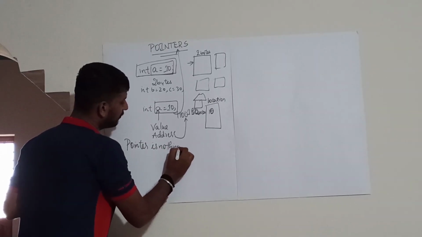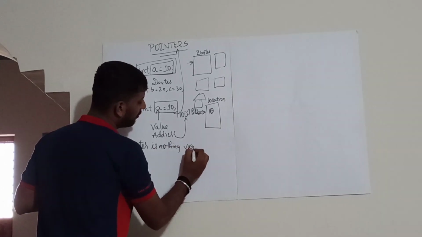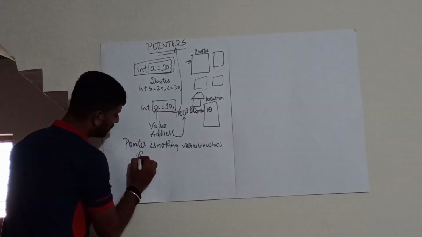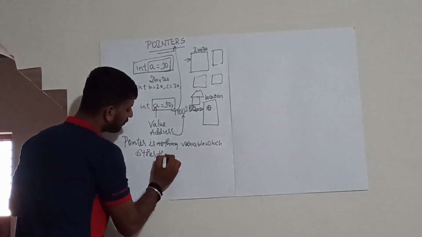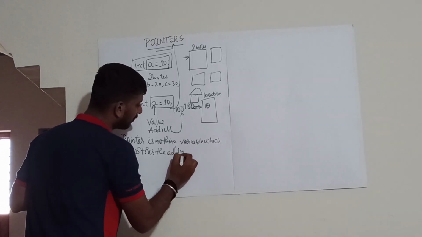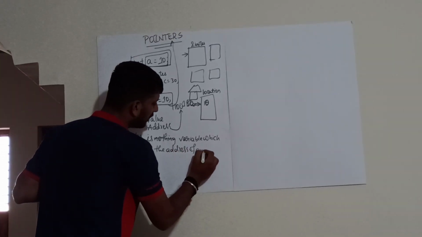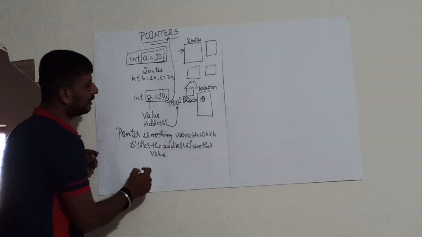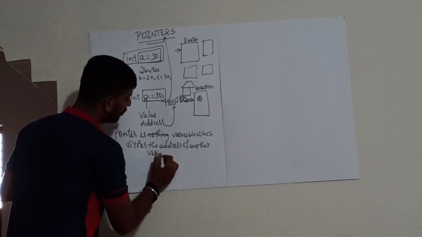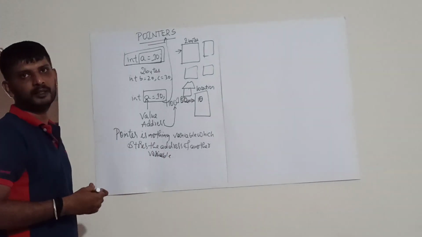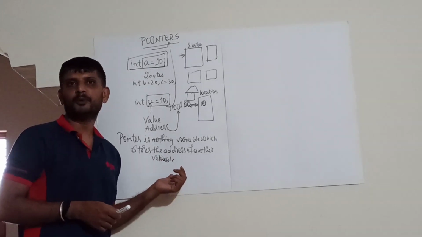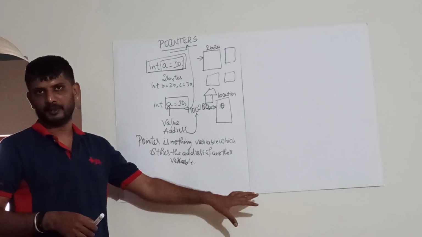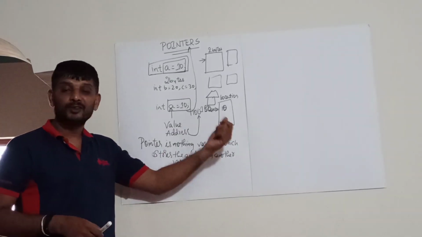So, the definition of a pointer is nothing but, a pointer is a variable which stores the address of another variable. Pointer is nothing but a variable which stores the address of another variable. So, this is the definition of a pointer. Now, let us enter into the topics.